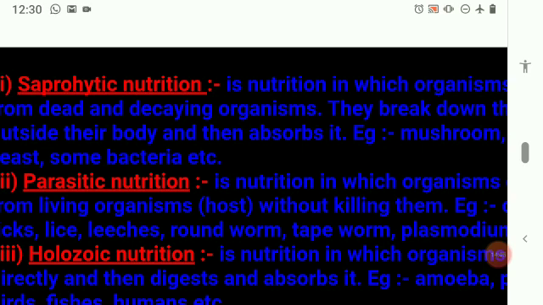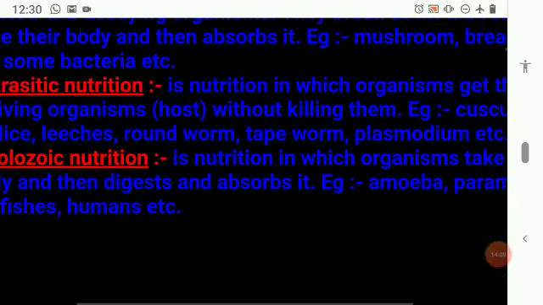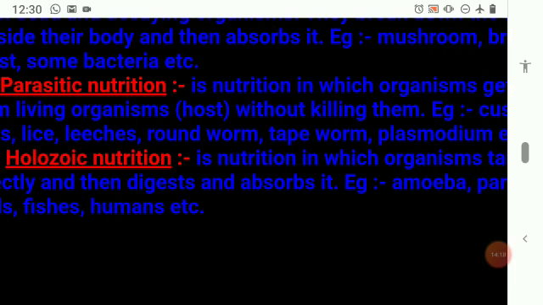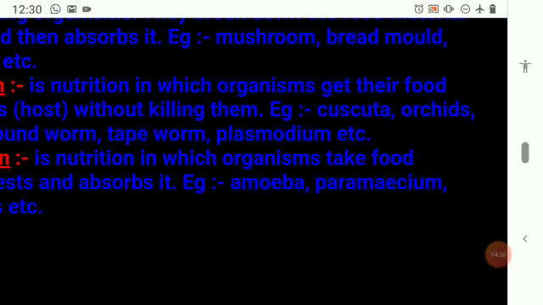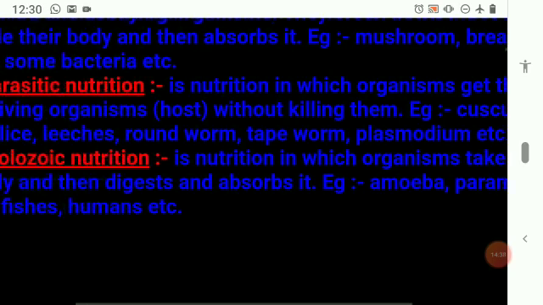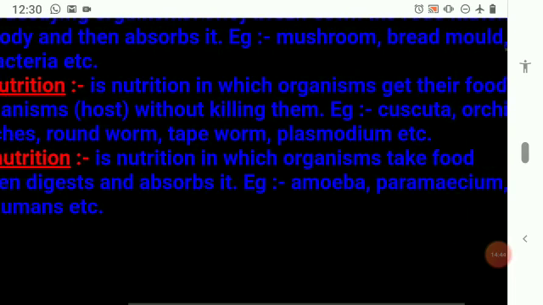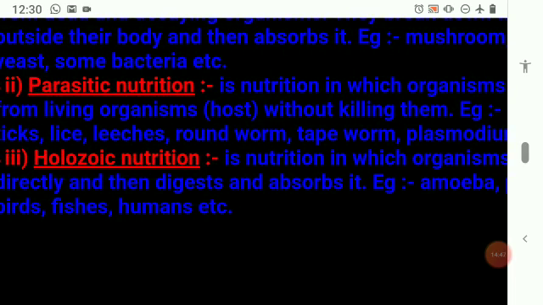Simple. Okay. Parasitic. So what is parasitic? It is nutrition in which organisms get their food from a living organism. This living organism is called a host, without killing them. The host organism is the organism from where they get, but they don't kill them. Clear? That we call a parasite. So they obtain from a living organism, and that's what we call a host organism. So what are the examples you find? There are different examples: Cuscuta, orchids, ticks, lice, leeches, roundworm, tapeworm, plasmodium, etc. So these are the examples you find for parasitic nutrition.